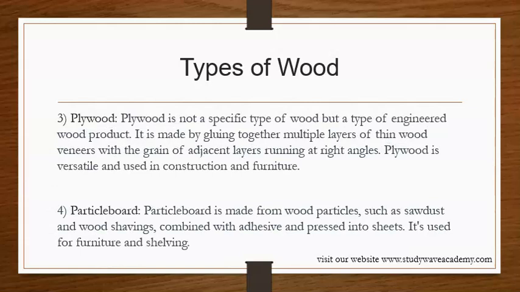We have the plywood. The plywood is not a specific type of wood, but a type of engineered wood product. It is made by gluing together multiple layers of thin wood veneers with the grain of adjacent layers running at right angles. Plywood is versatile and is used in construction and furniture.